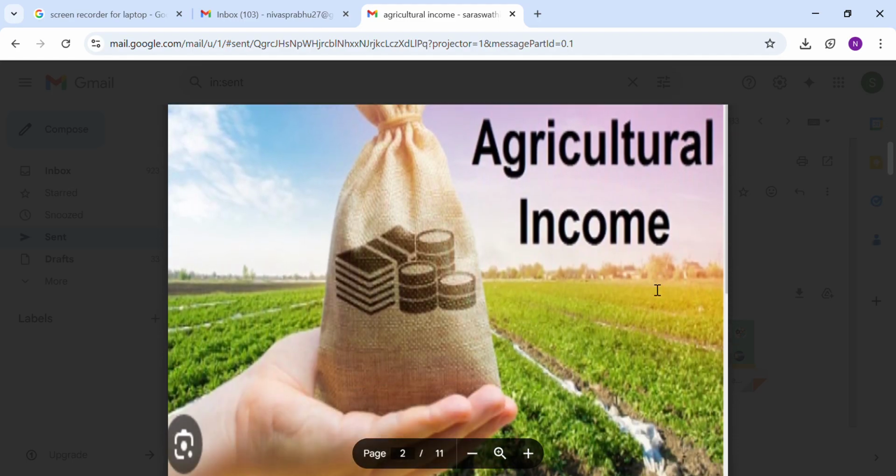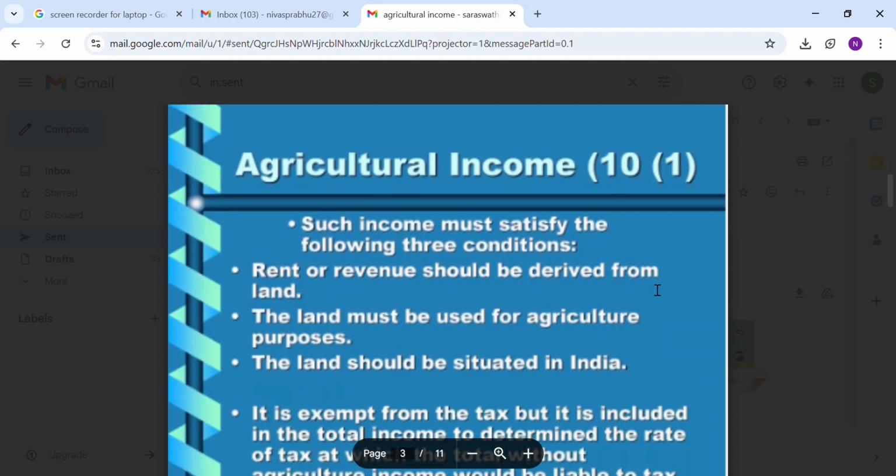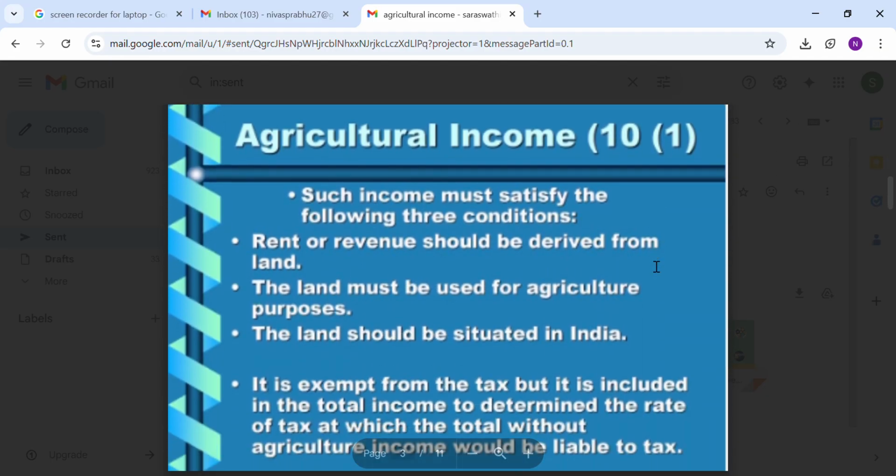Today we are going to know about agricultural income. Now we can derive the meaning from the title. The income derived from agricultural operation is called agricultural income. That income is fully exempted as per Section 10, subsection 1.